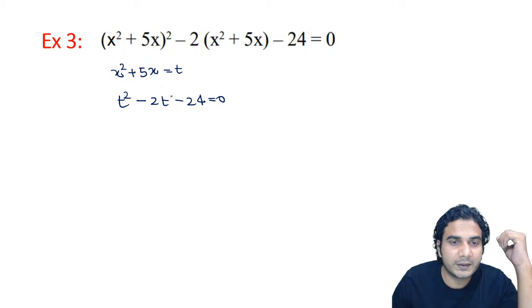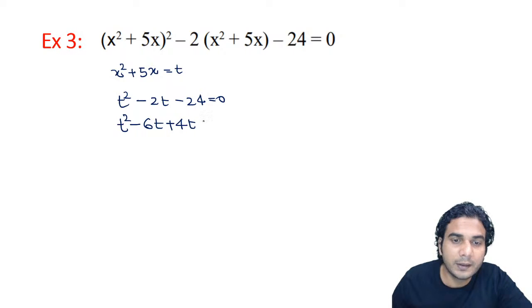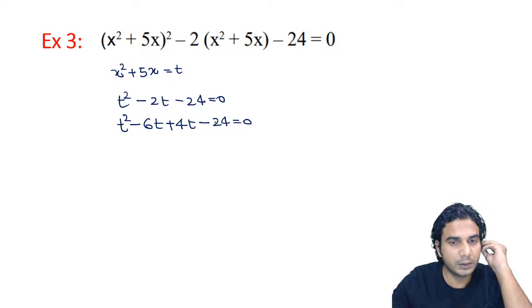And now you can factorize it. So 6 into 4, right? 24. So you can write this t square minus 6t plus 4t minus 24 is equal to 0. Alright. So now you can write the values of t.